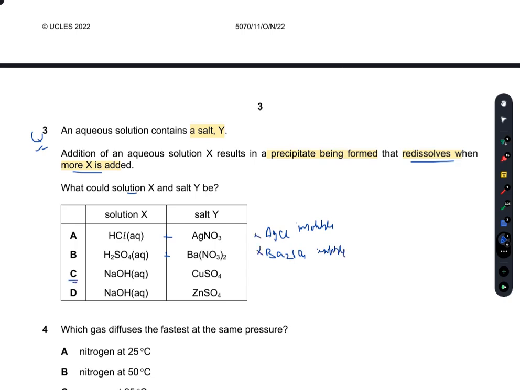In C, copper hydroxide would be formed, blue in color, and this copper hydroxide is also insoluble in excess. So A, B, and C are incorrect. By the method of elimination, we are left with choice D, and in D, zinc hydroxide would be formed that dissolves in the excess of NaOH. So that is D, which is the right answer.